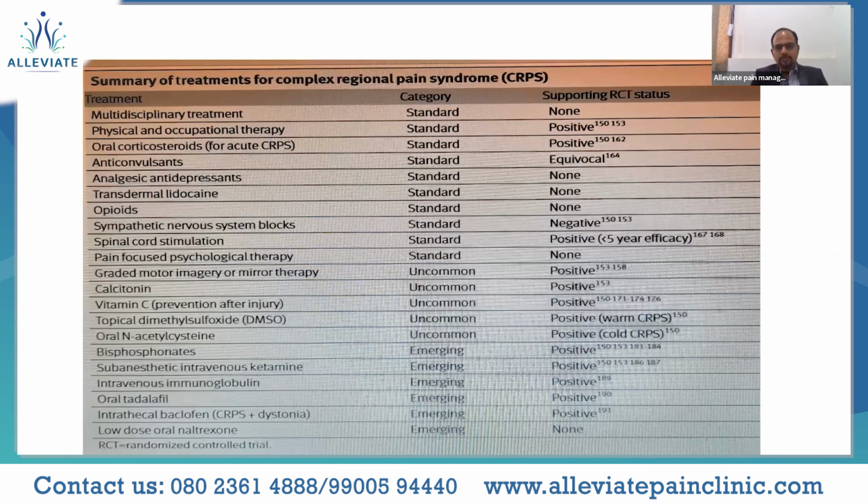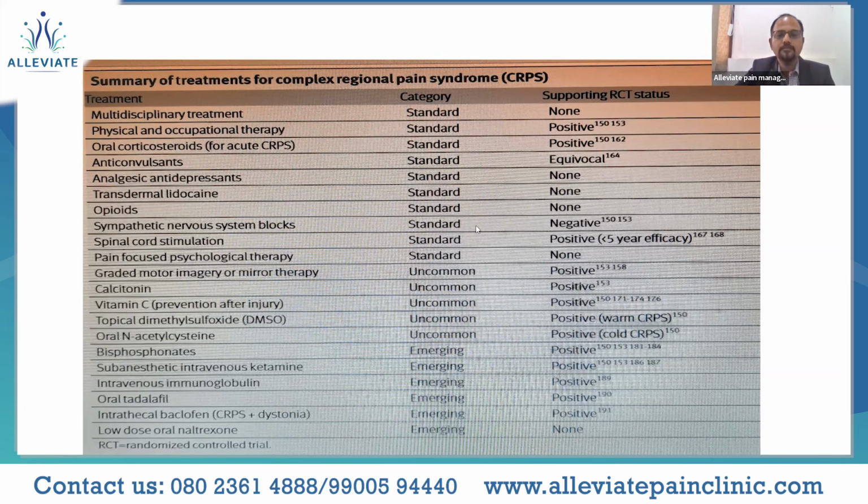So I would say this is the most important slide of this particular webinar, where we summarize the treatments. It has certain historical significance and also futuristic significance. We have certain treatments which were standard, certain uncommon interventions, and then the emerging interventions.